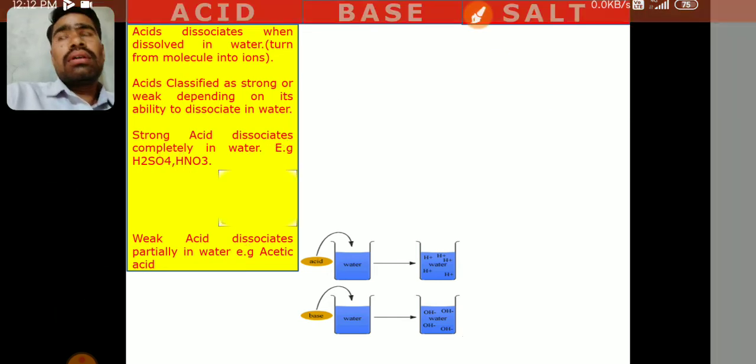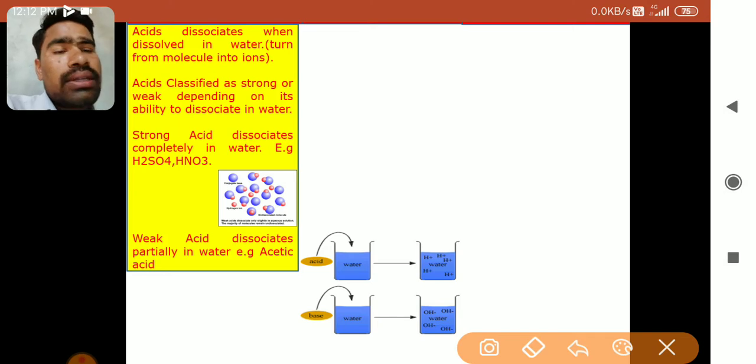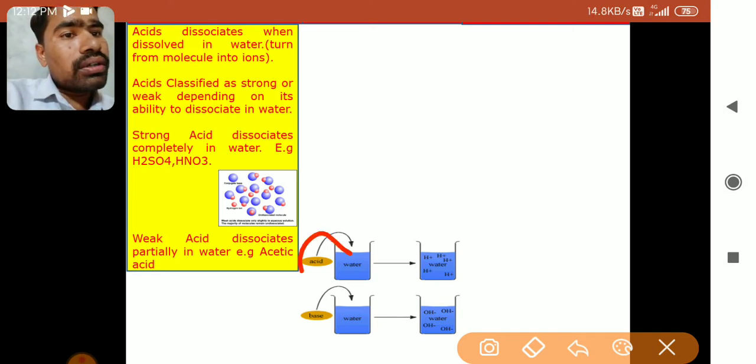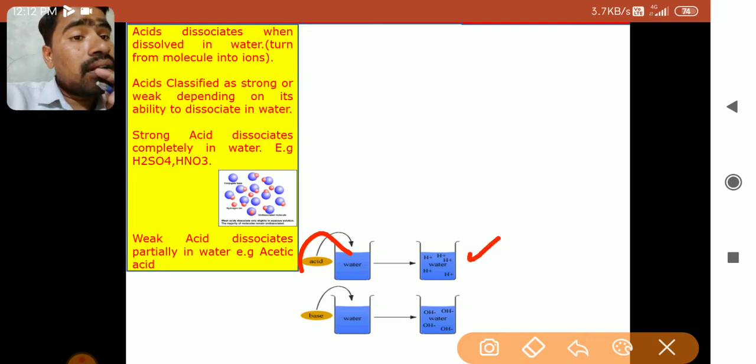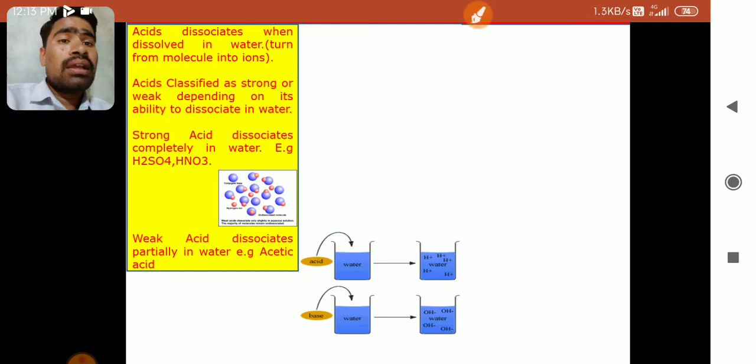Okay, so let's go to the next point. By diagram we have tried to explain here. Now see, when acid is added to water, the number of H plus ions is greater. Similarly, when a base is added to water, the number of OH minus ions is greater. So if the number of H plus ions is more, it means that it is a strong acid. If the number of OH minus ions is more, it means a strong base. Okay, let's move to the next point.